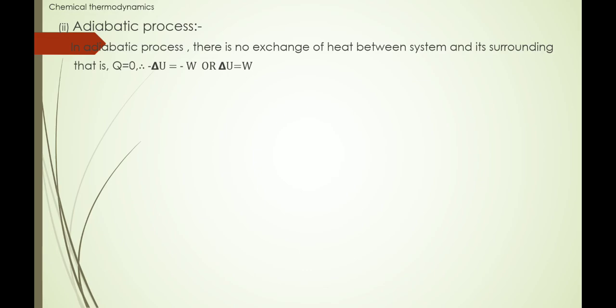W is positive, it means what? Work done on the system by the surrounding. So when delta U is equal to W, it means change in internal energy will be equal to work done on the system by the surrounding.